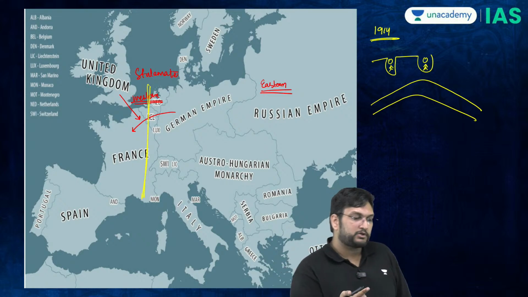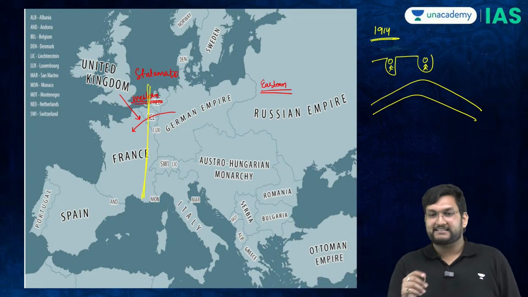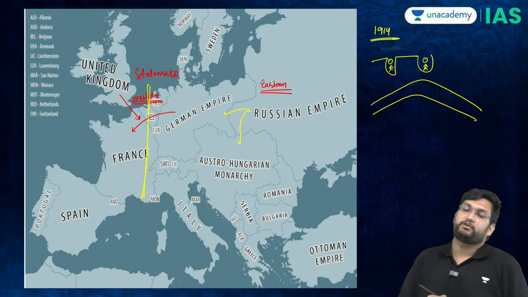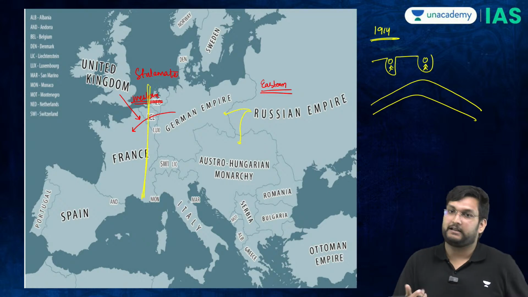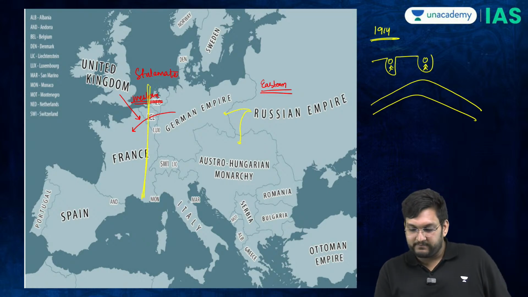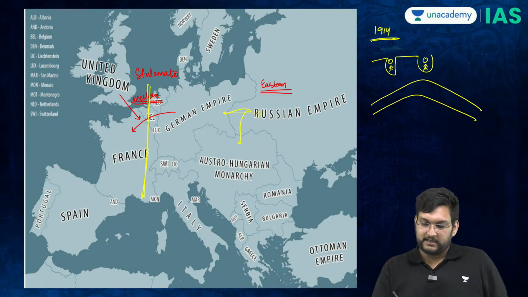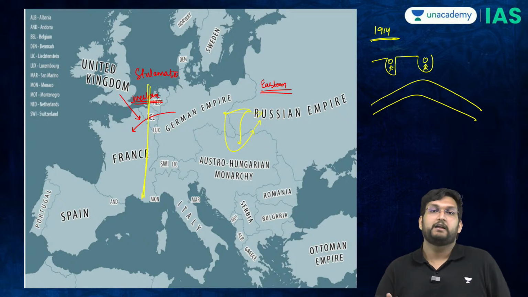Now, the Eastern front is a little bit different. The Russians will very quickly enter into the German lines and the Austrian lines because they had already mobilized their army. But the Germans will be able to push back the Russians, and will be able to help the Austrians to also push back the Russians.